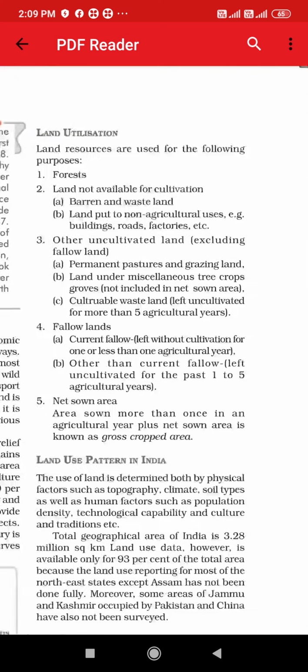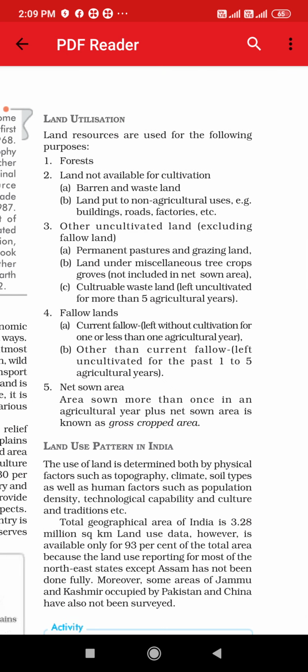Now, how the land is being utilized, that we are going to study in this topic, land utilization. Land resources are used for the following purposes. First is forest. The land which is available is used in terms of forest area, right? And forest is such a thing which grows naturally. Human beings do not interfere in it. It is grown naturally.